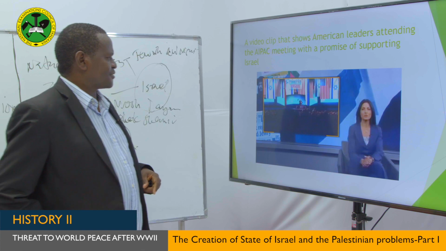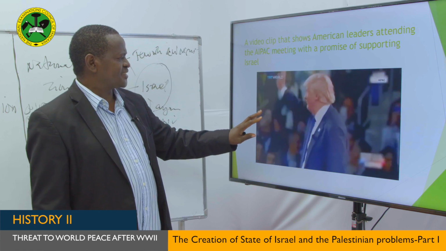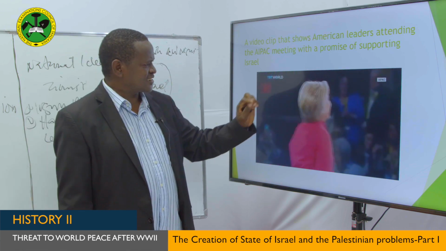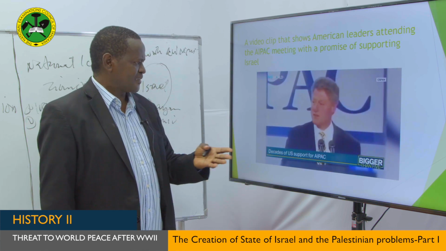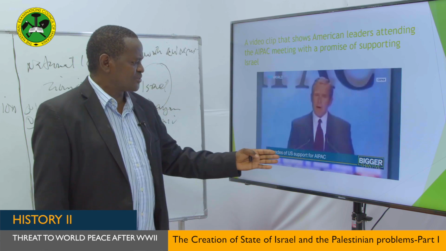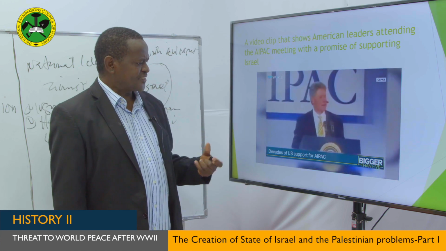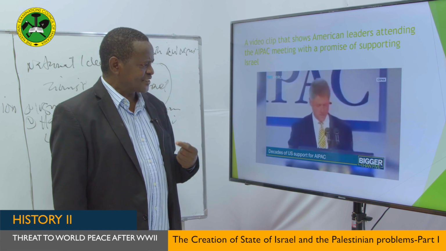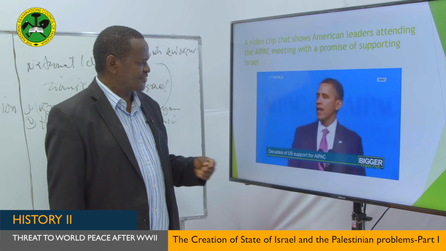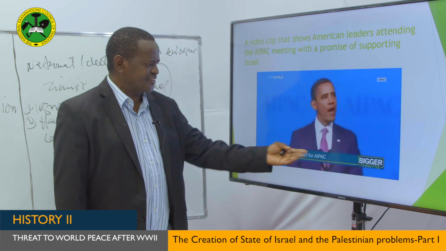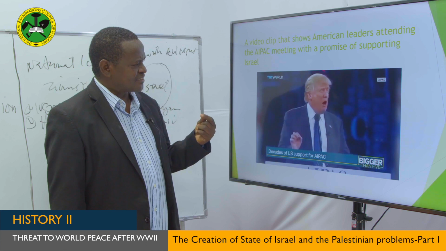And as you can see, my dear students, this is the video. It shows how the American presidents, in one way or another, explained the way they support Israel unconditionally. This is Bill Clinton, I think you know him, addressing the members of AIPAC. This is George W. Bush, also addressing the members of AIPAC, on why his country, the United States of America, is supporting Israel unconditionally. This is Barack Obama, also addressing AIPAC on different occasions. But all of them were telling that they support Israel unconditionally.